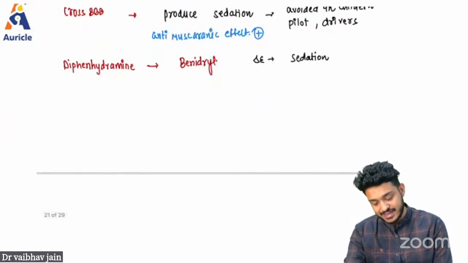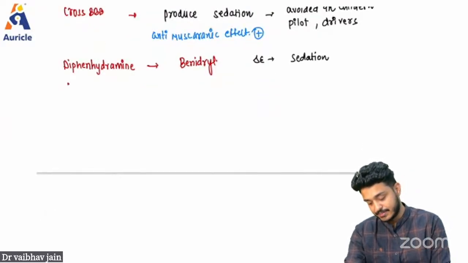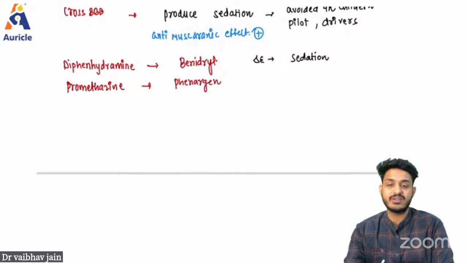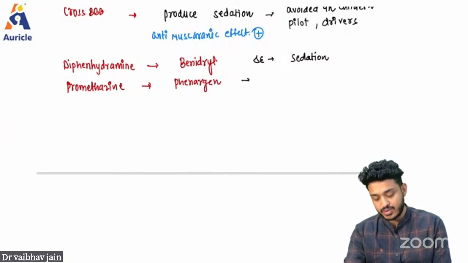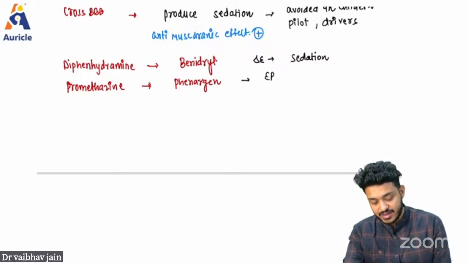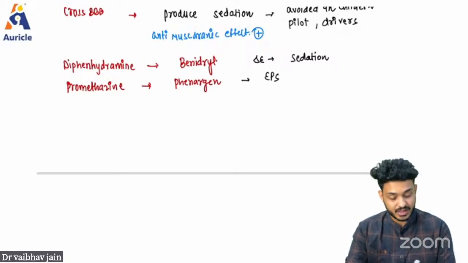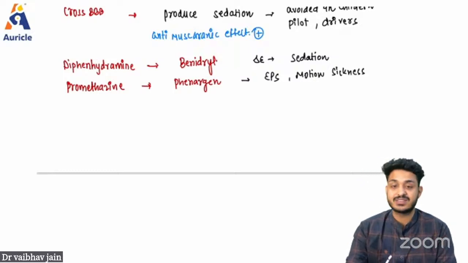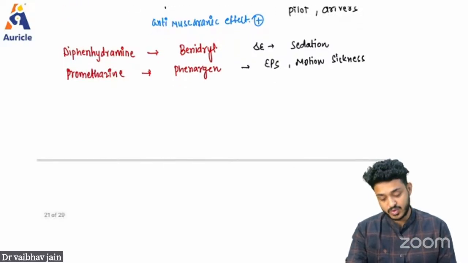Okay. Second thing that we have is promethazine. Let me write the preparations also. This promethazine comes in the market with the brand name Phenergan. Remember, this is utilized in cases of extrapyramidal side effects after antipsychotic drugs. It is also used in cases of motion sickness. I've told you in detail how this motion sickness happens, right?